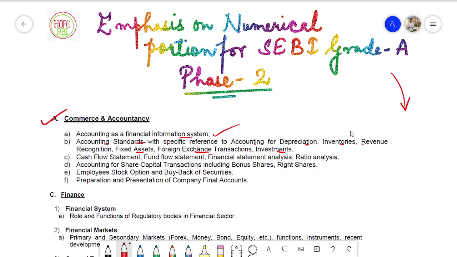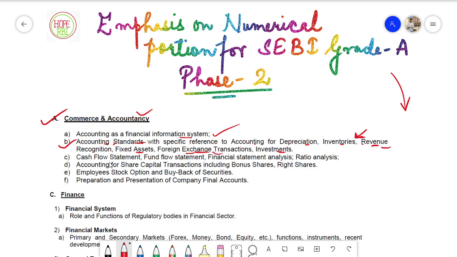So this is important because there were some questions on accounting standards. There was a question regarding revenue recognition and a question regarding foreign exchange transactions. The questions were very basic regarding the basics of accountancy, but you had to consider the accounting standard as well. So you have to consider the basics of accounting standards for your numerical portion as well. Don't go into too much detail, just cover the basics and you will be good to go. I wasn't able to solve the numerical regarding this particular topic because I was not able to recall the standards according to the foreign exchange transactions or revenue recognition, if I'm not wrong.